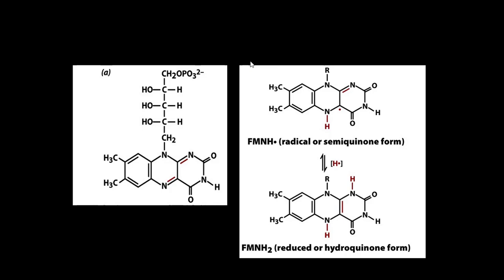So, you can see here this is the oxidized form of FMN. You can focus on these points. These are where the reduction will take place. One electron will be received and it will get reduced partially, which is known as the radical or semiquinone form, and again when it receives another electron it gets fully reduced to FMNH2. So this is how flavoproteins get reduced sequentially to FMNH2.